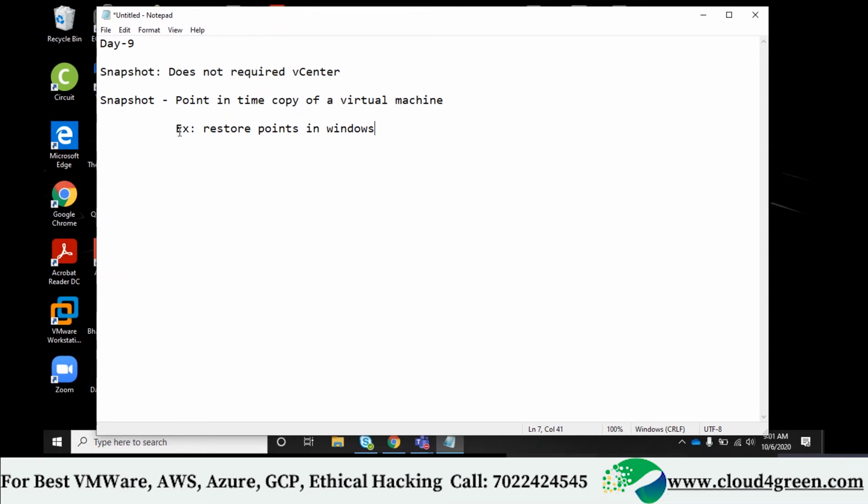Repeating again, snapshot is nothing but a point in time copy of a virtual machine. Example, yesterday you took one backup, today you took one backup, tomorrow you will take one backup. There are 3 points of backup. Suddenly a natural calamity happened, like a tsunami or something. You lost your data center. Now you want a backup. So which one will you restore? Yesterday's, today's, or tomorrow's?